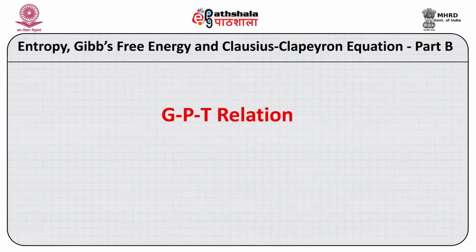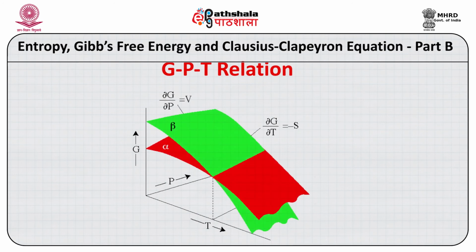This is the three-dimensional GPT diagram of two phases, let's say alpha and beta. The GT slope I discussed in module 4a, how it is derived.